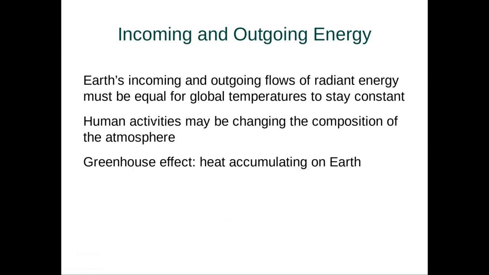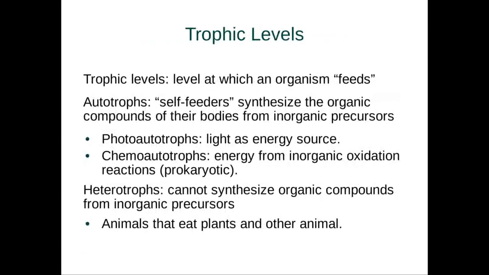Now, the Earth's incoming and outgoing flows of radiant or solar energy must be equal for global temperatures to stay constant. Now, human activities, as we'll discuss, are changing the composition of the atmosphere, thus inducing the greenhouse effect, thus allowing heat to accumulate on Earth. But again, the ecosystem is a balance of energy, how it comes in, how it changes forms. It's never created, never destroyed, but again, it can change form. That's how our ecosystem is balanced. It's all the way the energy moves.